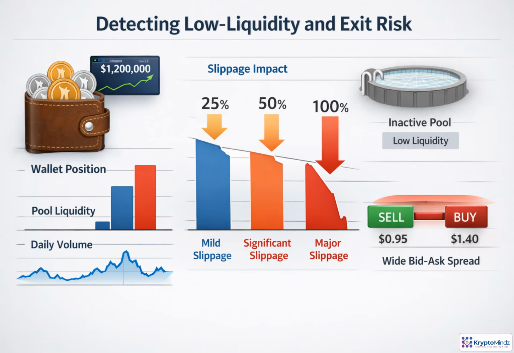A token balance can look valuable while being hard to turn into cash. The agent should compare the wallet's position with pool TVL, daily volume, and order book depth. If a user holds $25,000 of a token in an $80,000 pool, selling is not neutral. A 25% exit may be tolerable, 50% may move the market sharply, and a full exit could collapse the price. The warning is simple. Marked value is not always realizable value.